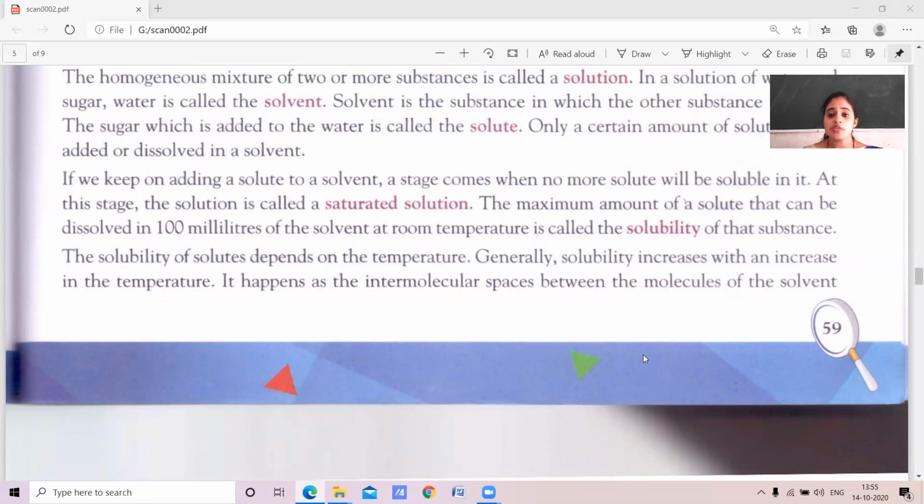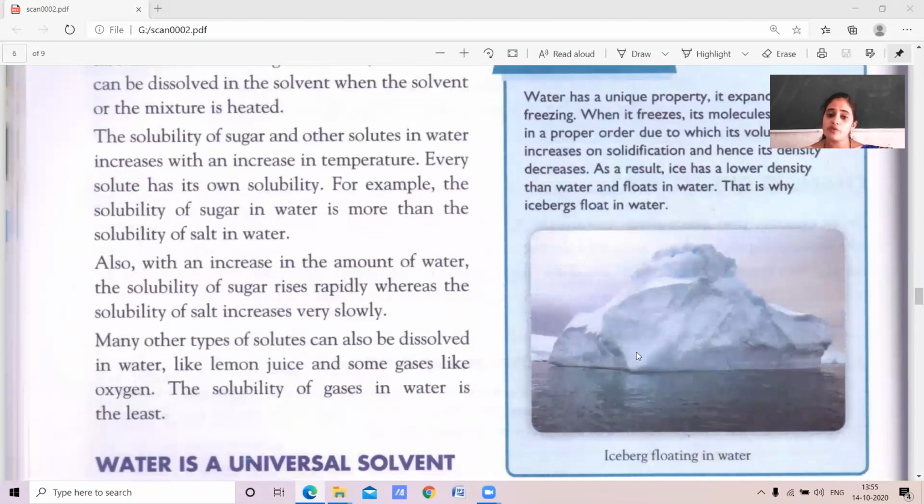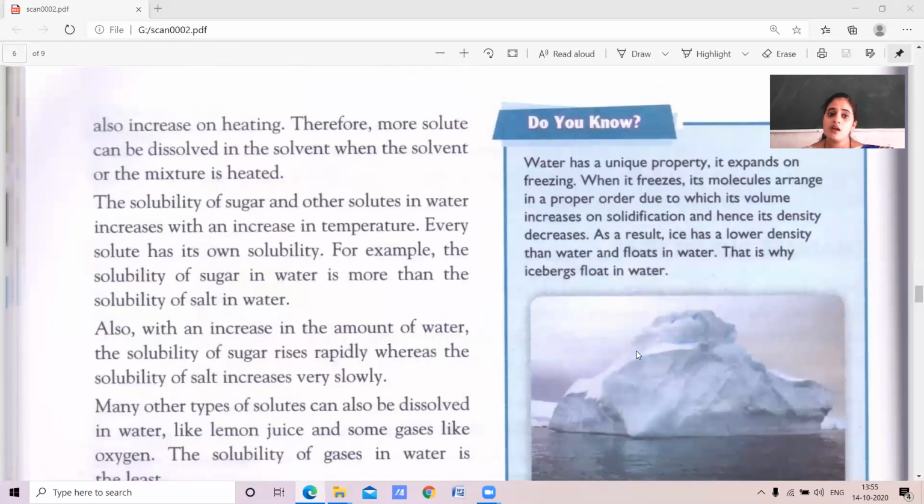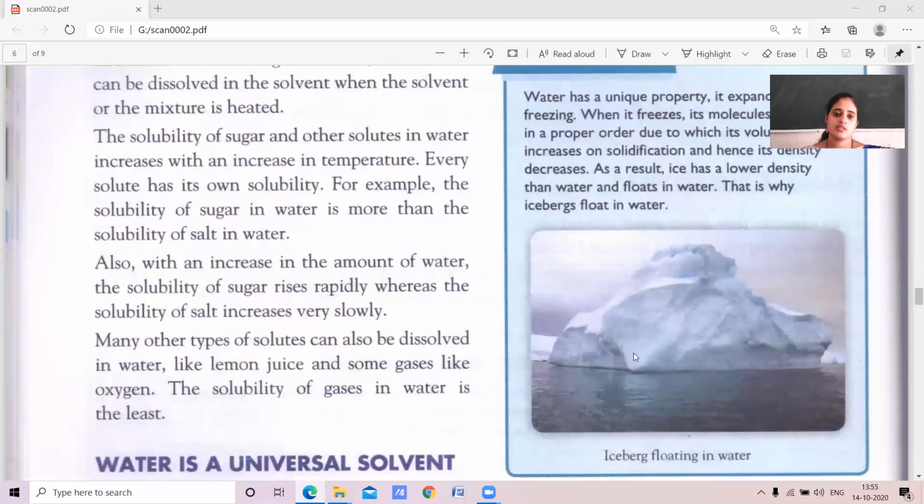Generally, solubility increases if the temperature is increased. It happens because of the intermolecular space between the solvent. Okay. And it also increases on heating. Therefore, more solute can dissolve in a solvent when the solvent or mixture is heated, children. The solubility of sugar or other solute in water increases when? Increase in temperature. Yes.